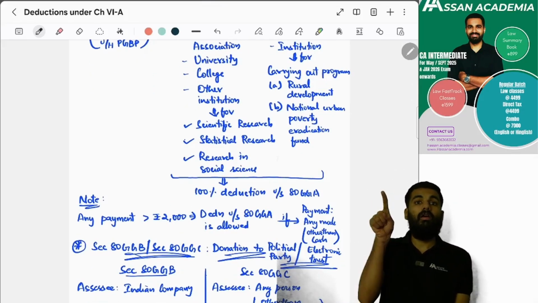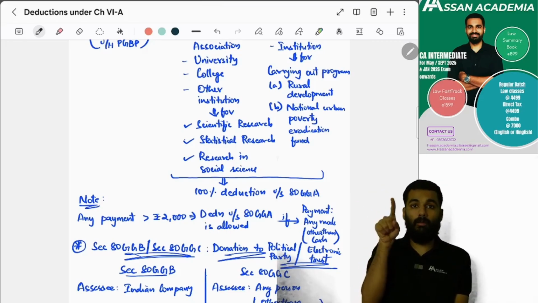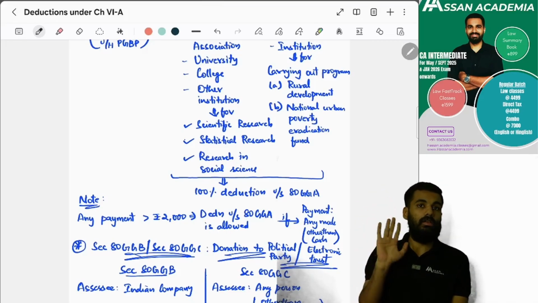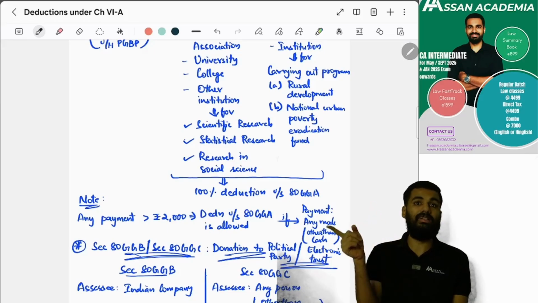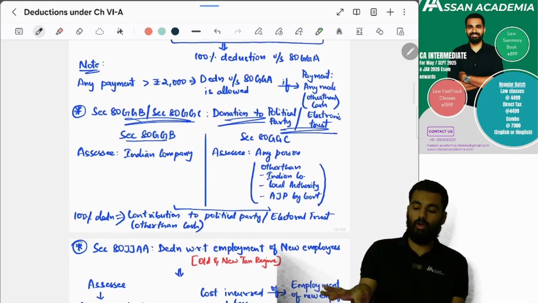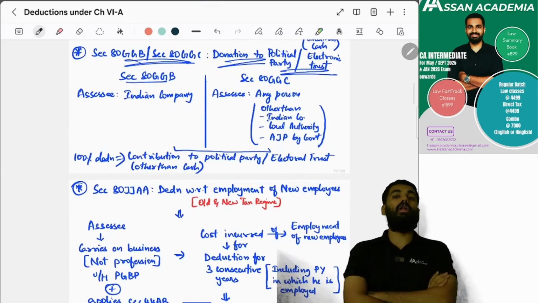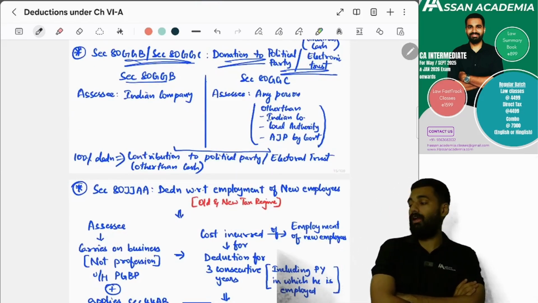Yes, but if the amount paid is more than 2,000, he should make the payment other than cash. He should not make payment in cash. Then only he can claim the deduction. Yes or no? What are sections 80GGB and 80GGC? Donation to a political party or electoral trust.